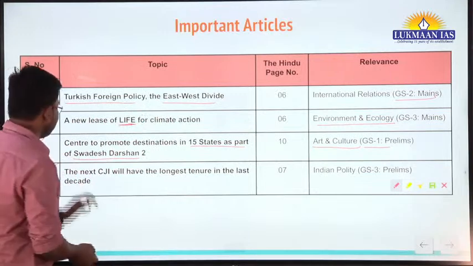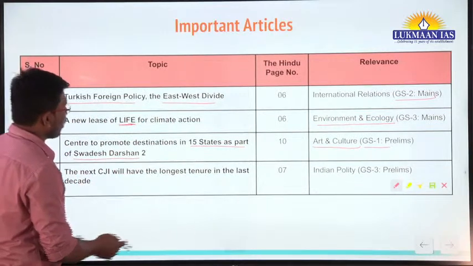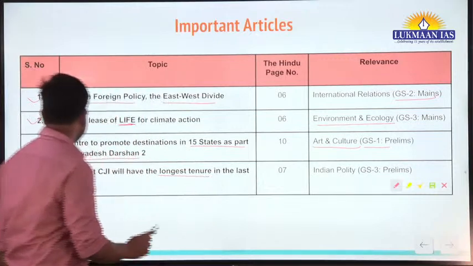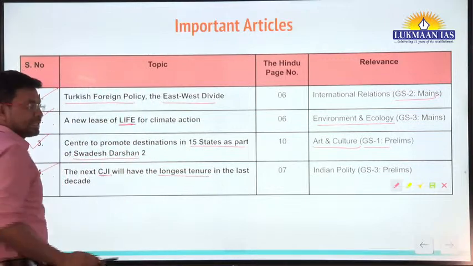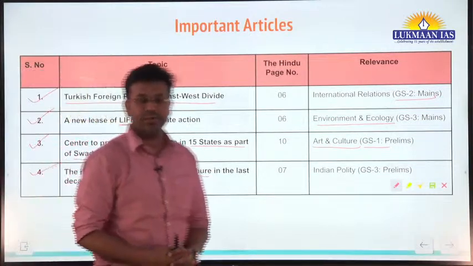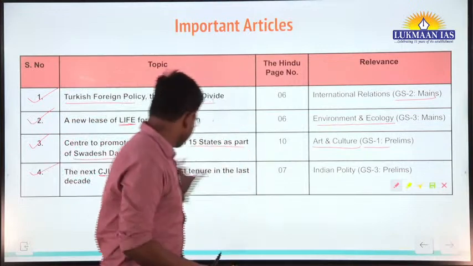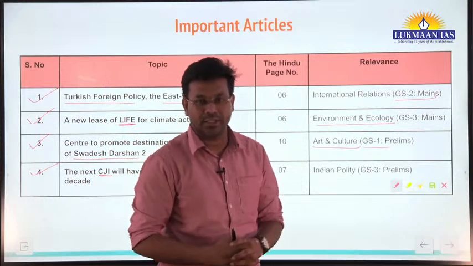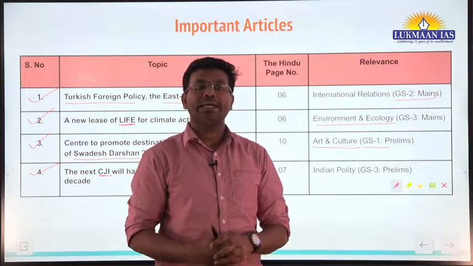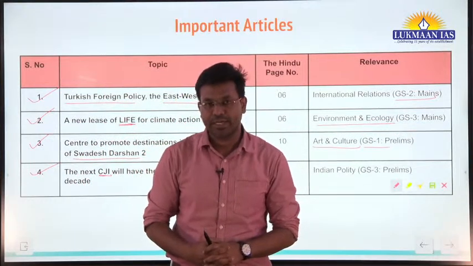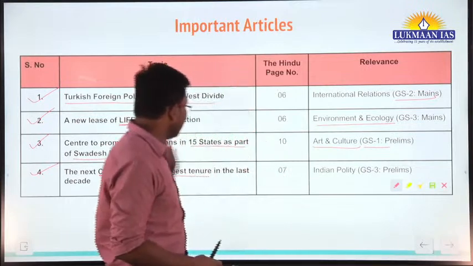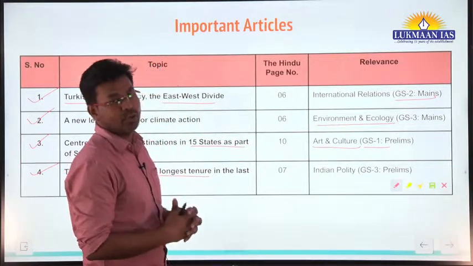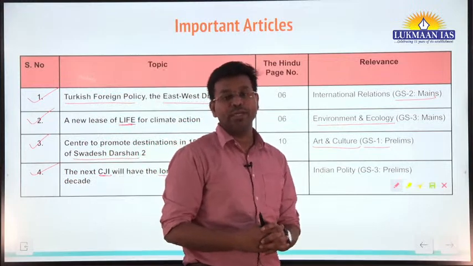It says the next CJI will have the longest tenure in the last decade. Okay, here CJI stands for the Chief Justice of India. So the new CJI is Justice D.Y. Chandrachud, who will be appointed as the 50th Chief Justice of India. He is going to have the longest tenure, a tenure of 2 years and 2 days.